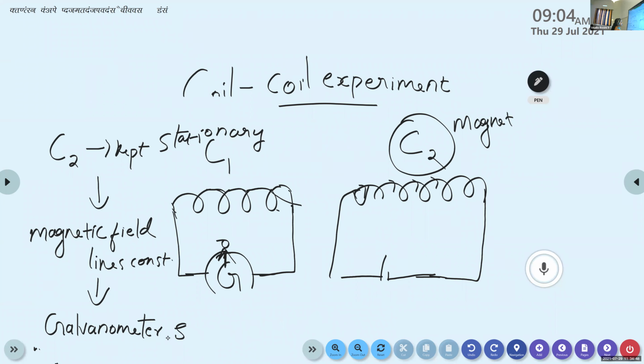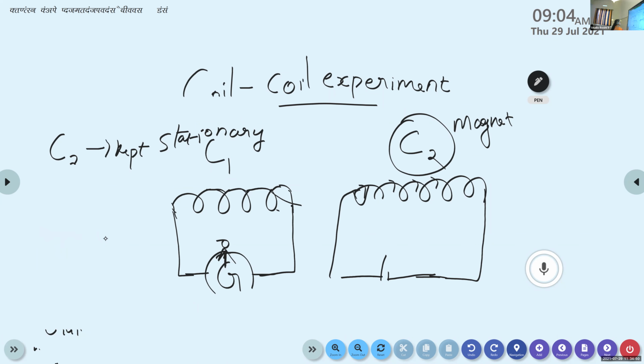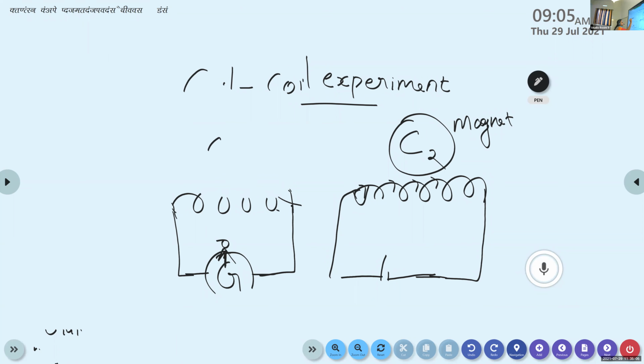Now the third case. In the third case, he takes the coil C2 away from the coil C1. He kept the coil C2 away from that of the coil C1. The coil C2 is moving away from the coil C1.